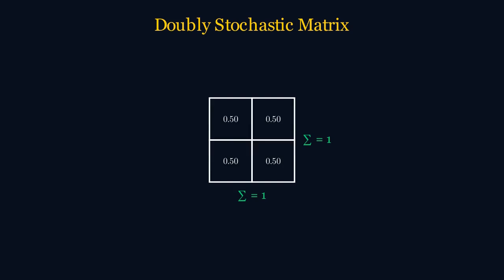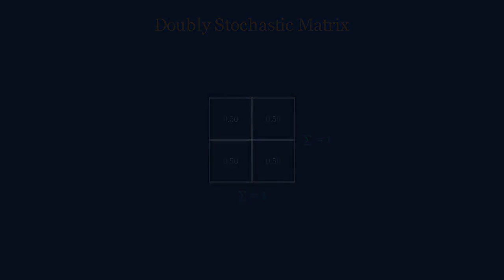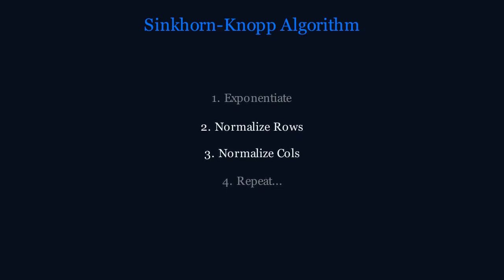To enforce this constraint in a differentiable way during backpropagation, we utilize the Sinkhorn-Knopp algorithm. We take the raw, chaotic learnable weights and apply an iterative normalization, first normalizing rows, then columns, repeatedly. This converges rapidly, transforming the weights into a probability mass function that acts as a stable, soft routing mechanism.